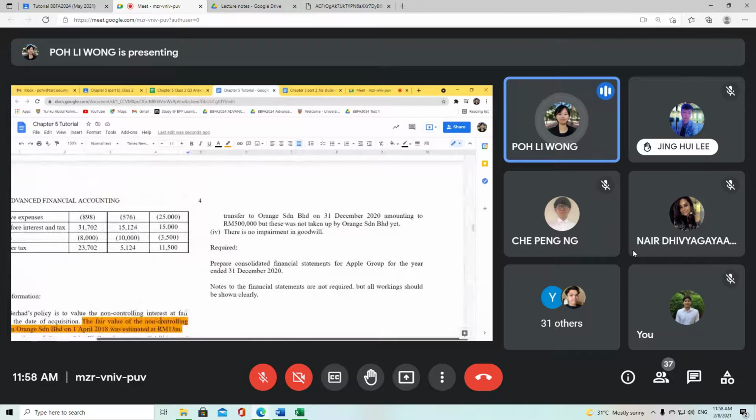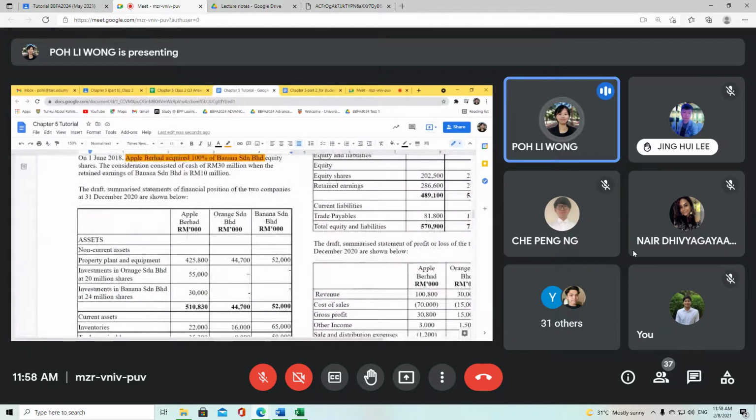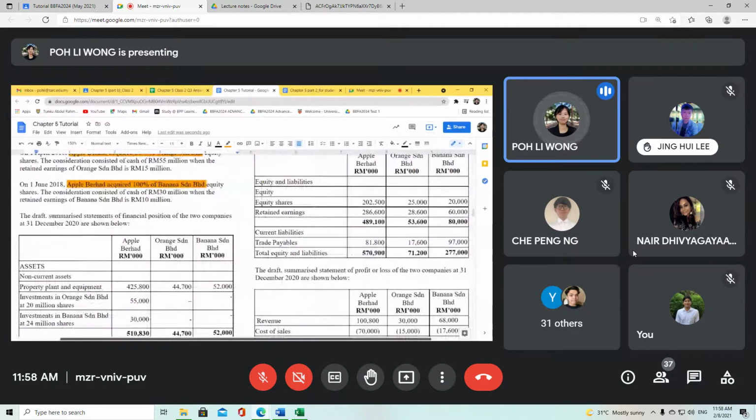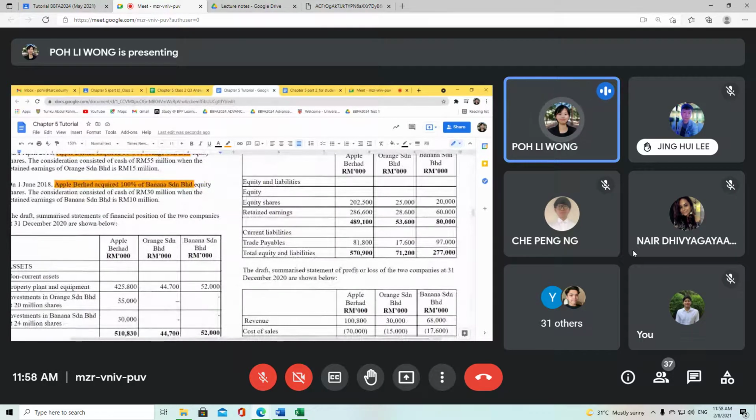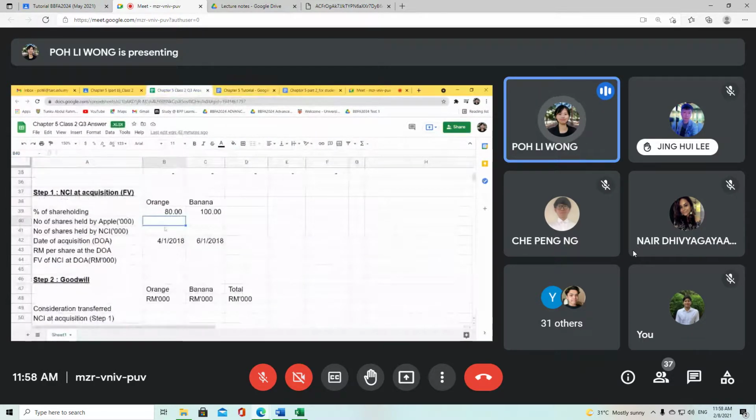So they didn't mention any changes in share capital, so I just need to take in the equity shares. This is 25 million and this is 20 million, okay? The number of shares held by Apple is basically equivalent to 80% of 25 million, so we get 20 million. And as for banana, since it is 100%, it's 20 million.